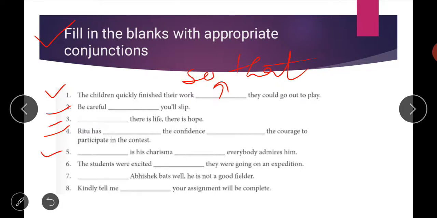Fifth is, dash is his charisma dash everybody admired him. So such is his charisma that everybody admires him. So again students, I am leaving the last three fill-ups for you. Try your best to find the best answers for these fill-ups. I hope you are able to do these things. Yes, you can definitely do these things, it's very easy now.